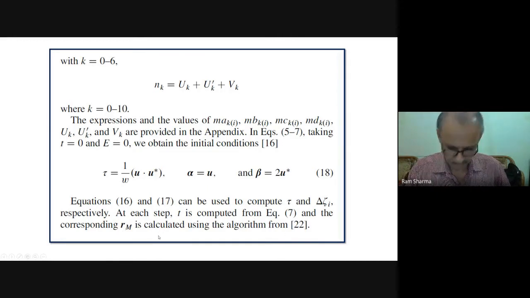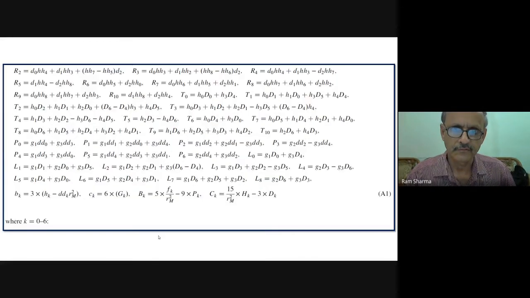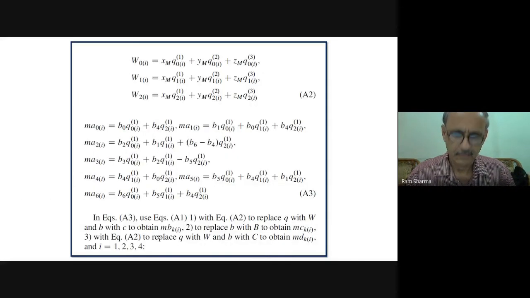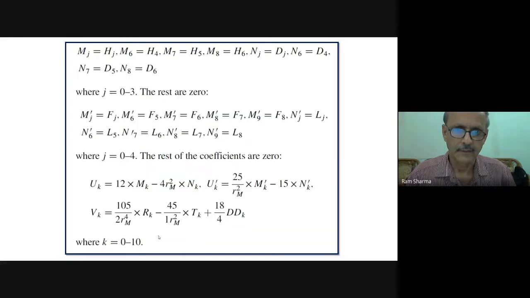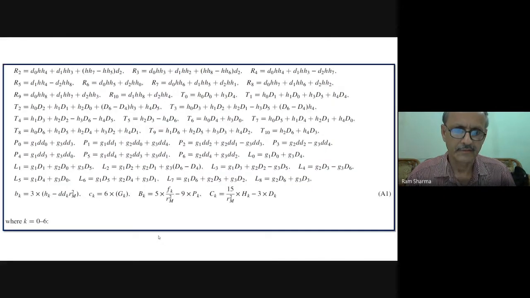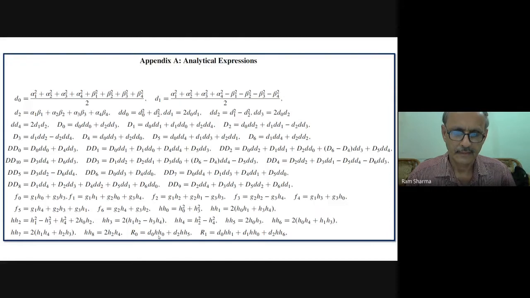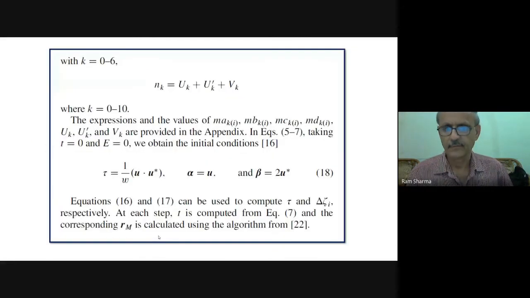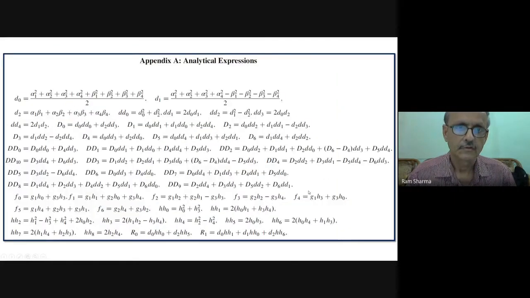So this is for the moon. Let us see what 22 says. Okay, 22 will come over anyway. It takes time here. The location of the moon has been given using the algorithm from 22. So these are all the values which are listed here. D0, D1, etc. All these values are given here.